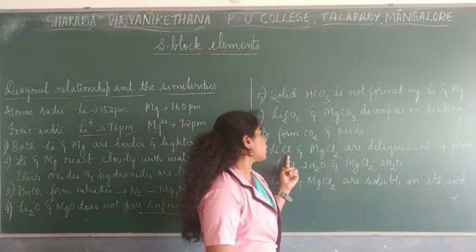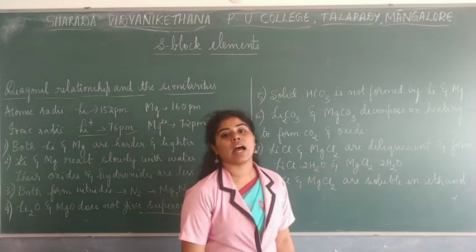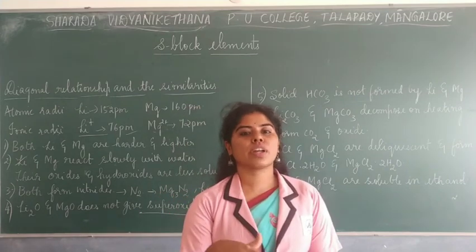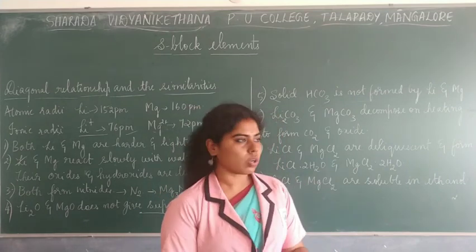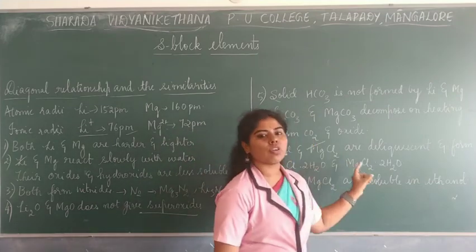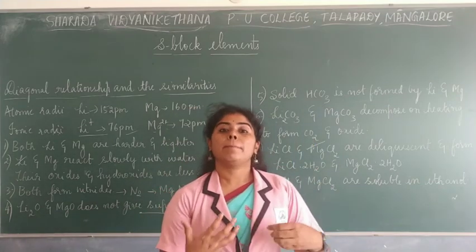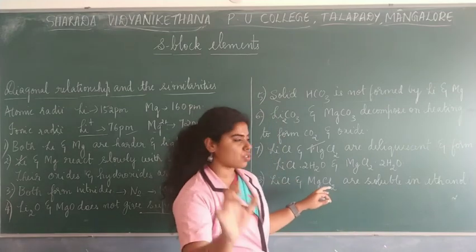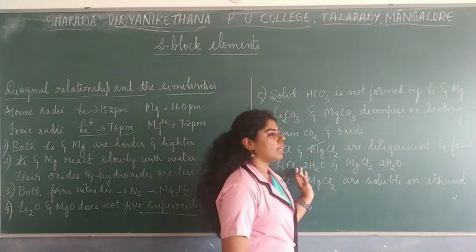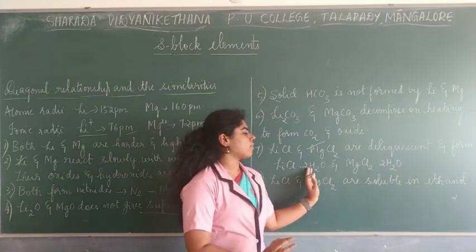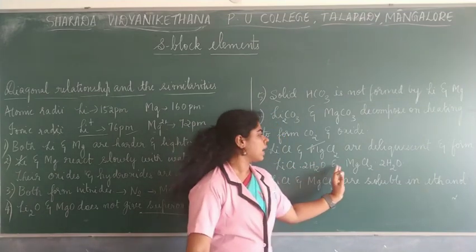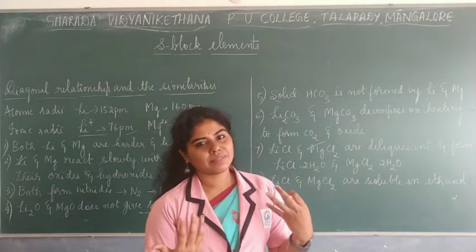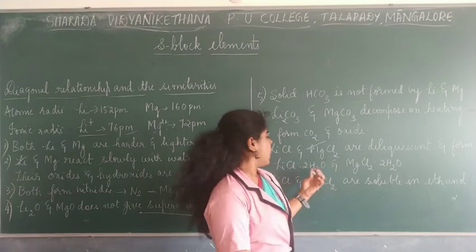And lithium chloride and magnesium chloride are deliquescent. Again, in the same way, lithium chloride was easily soluble in water. In the same way, magnesium chloride was also soluble in water, and when they are recrystallized, they form crystals, that is a hydrated salt. In the same way, lithium chloride forms 2H2O, a crystallized salt. In the same way, magnesium chloride 2H2O was formed. Again, they are acting like twins.